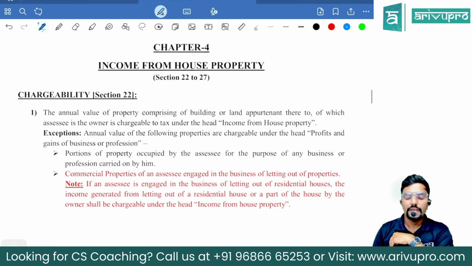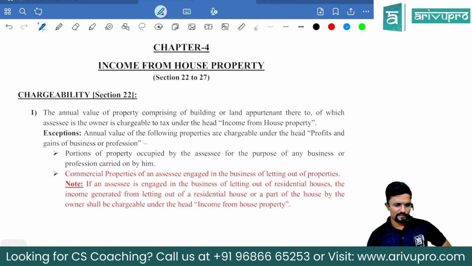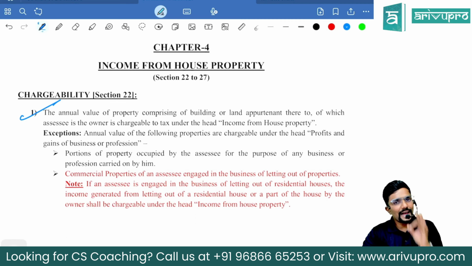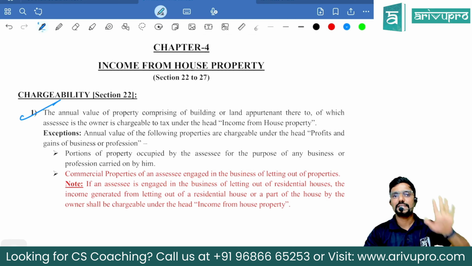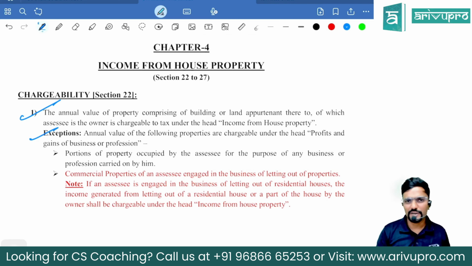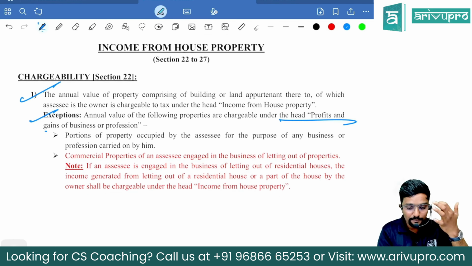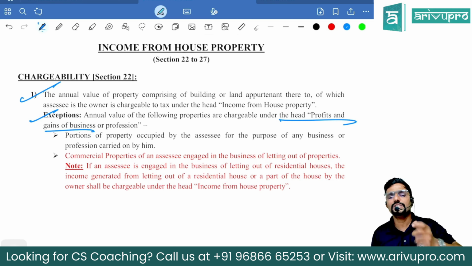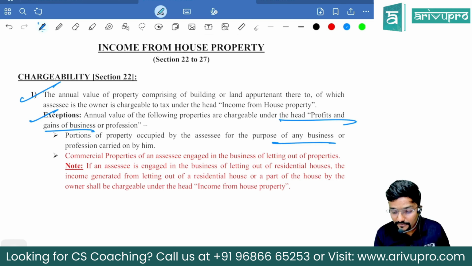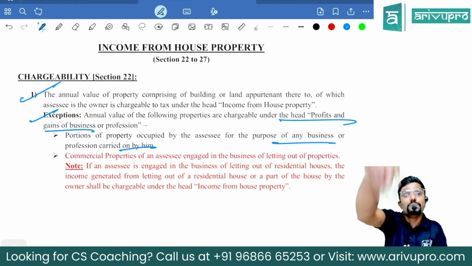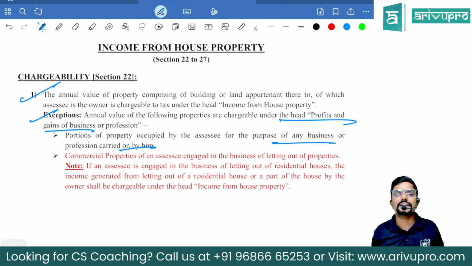Next, income from house property, second head of income. Guys, charging section 22 is telling the annual value of the property of which the assessee is the owner is chargeable to tax under this head. But there were two exceptions for it. Let me just read it. Annual value of the following properties are chargeable under the head PGBP, but not house property. Which are those, sir? First one, portion of the property occupied by the assessee for the purpose of any business or profession carried on by him. Means assessee is using that building to do his own business or profession, not covered under the head house property.